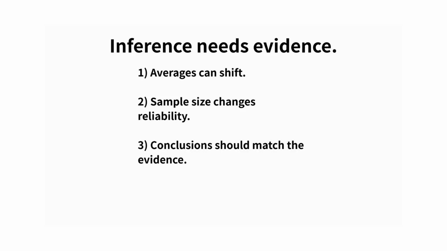Averages can look convincing, but an average can shift, especially with a small sample. So, inference is not about finding a number. It's about judging the strength of evidence. Sample size changes reliability. With more data, random noise has less power. With less data, one new observation can change the story. So in real-world data analysis, the best conclusion is the one that matches the evidence you actually have. Not the strongest claim, not the most confident wording, just the conclusion the data truly supports.